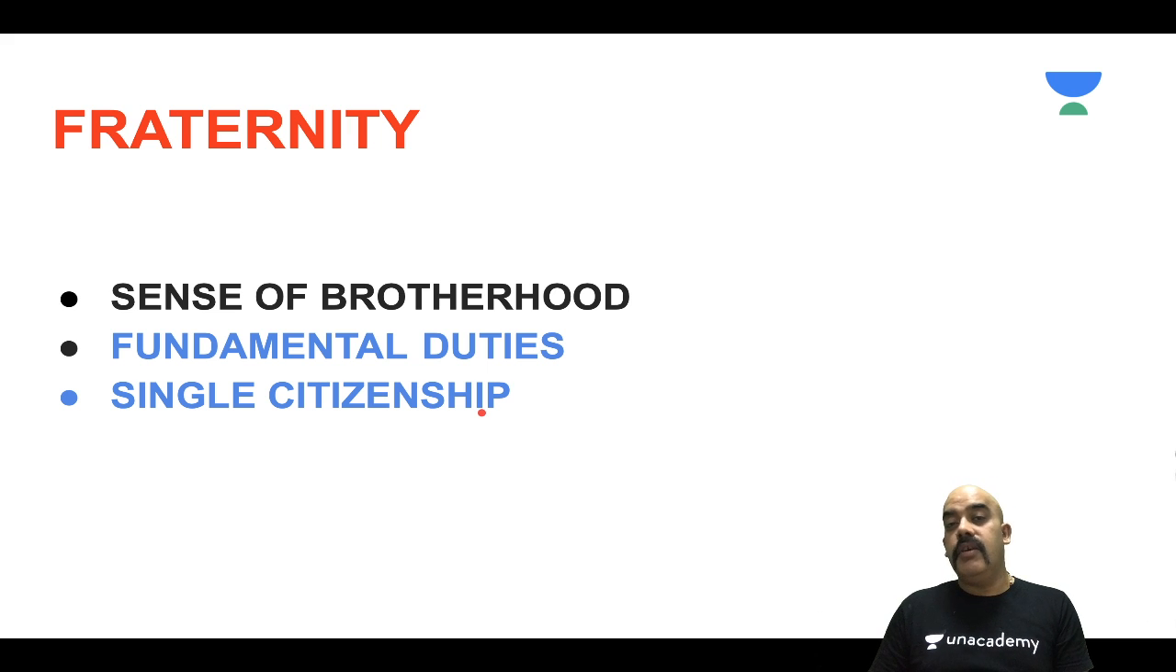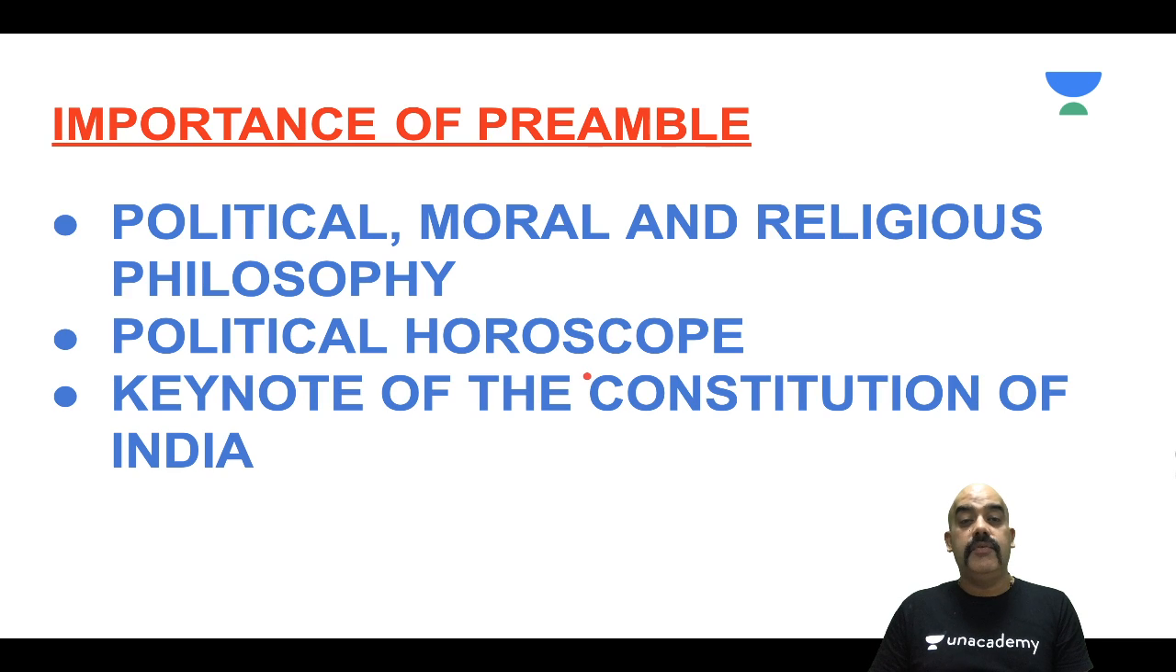We are unlike the United States of America. The United States of America is based upon an agreement-based federation. We are a union of states with fraternity being the common thread. So what is the importance of the preamble? Number one, it shows us that it is the political, moral and religious philosophy on the basis of which our constitution was made.